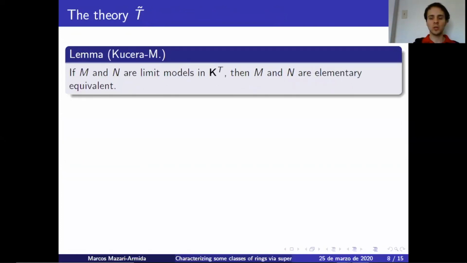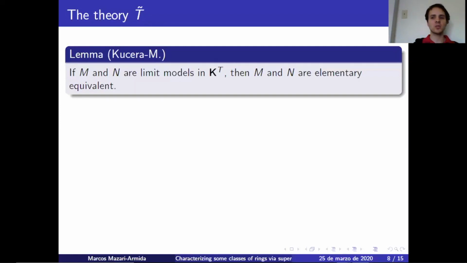Moreover, in joint work, we were actually able to show the following, which is true for basically any class of modules AECs. If M and N are limit models in K_T, then M and N are elementarily equivalent. The reason this is true is that we use PP quantifier elimination.